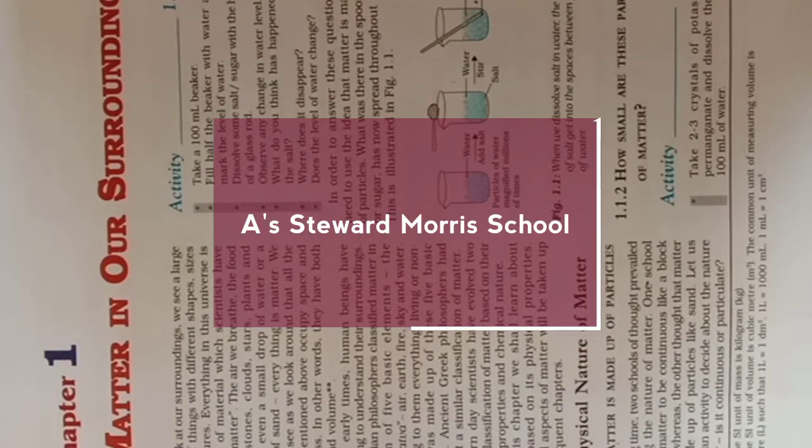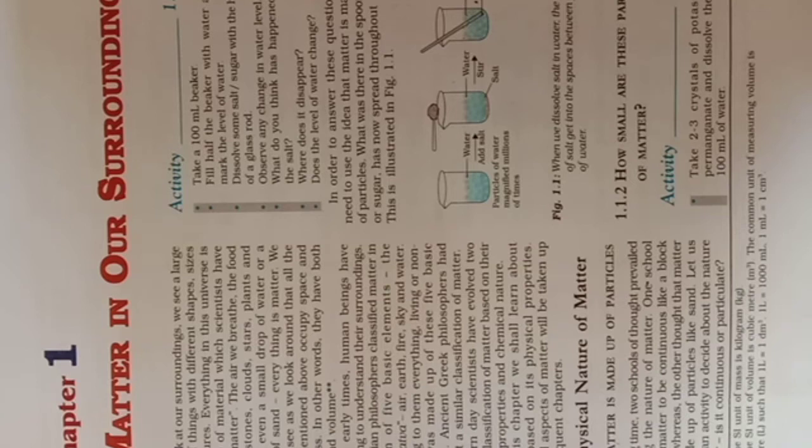Just we study about, so what is the definition of matter? Anything that occupies space, possesses mass, offers resistance, and can be felt by one or more of our senses is called matter.